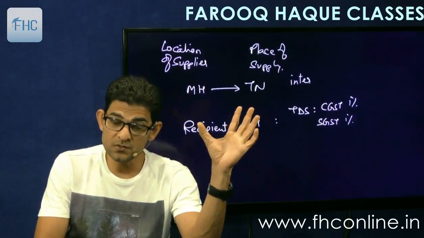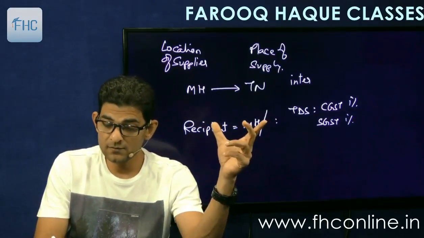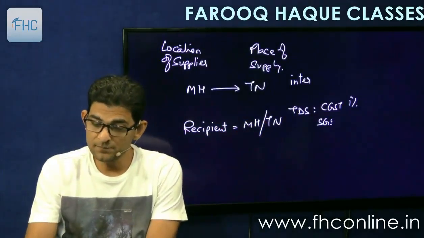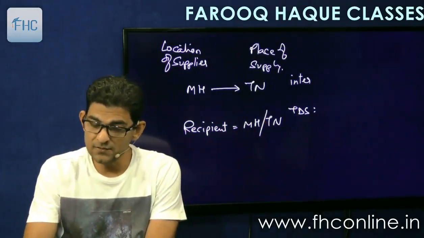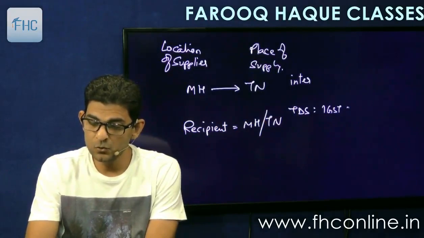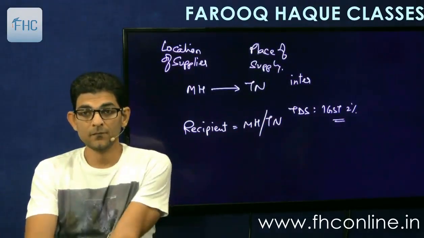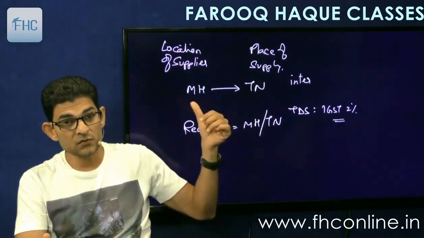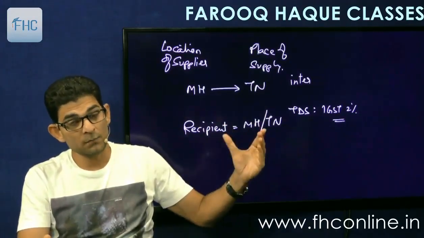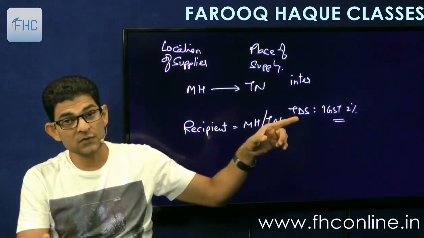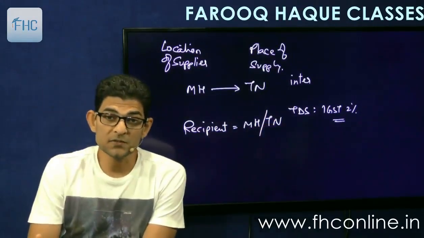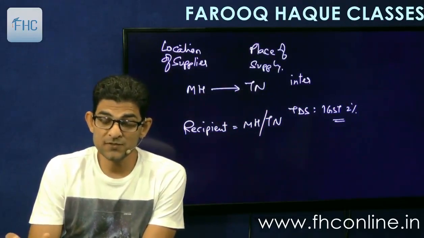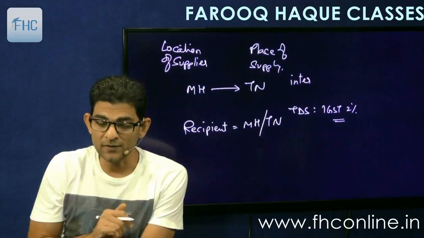In both situations, he will have to deduct TDS, but the TDS will be IGST 2%. Okay, so the recipient can be either in Maharashtra or he can be in Tamil Nadu. In both situations, he will have to deduct tax at source at 2% IGST. 3 situations.